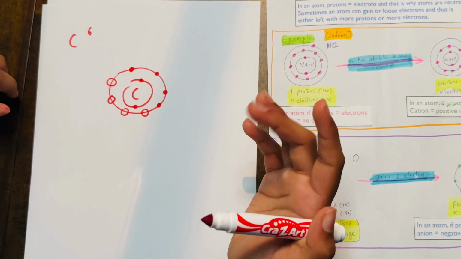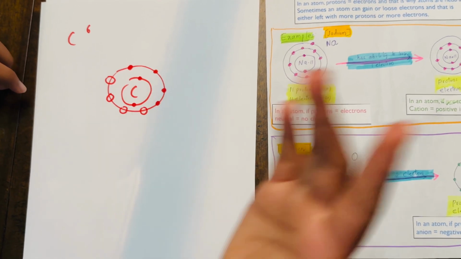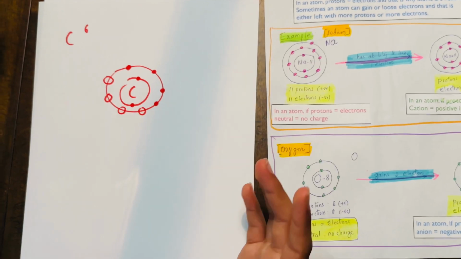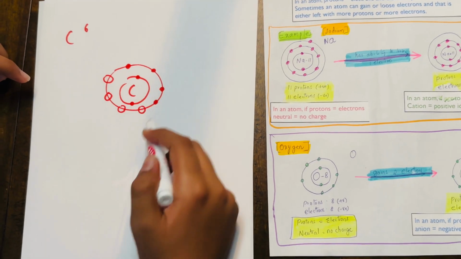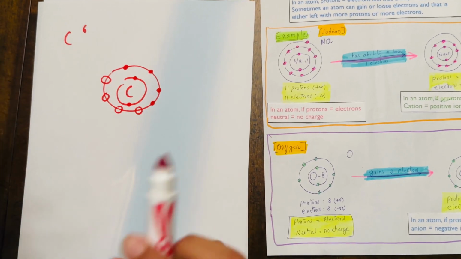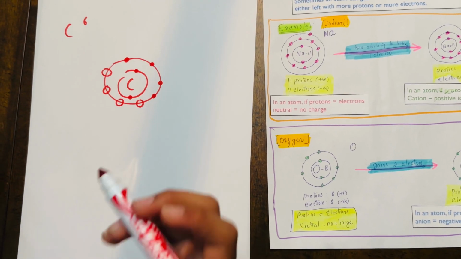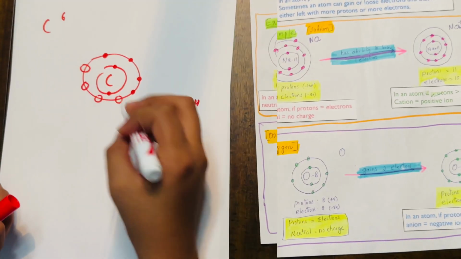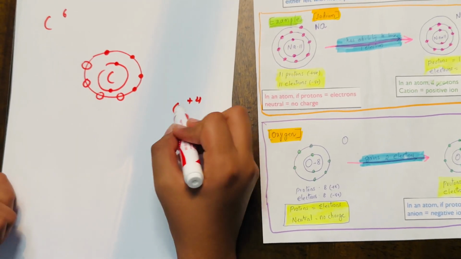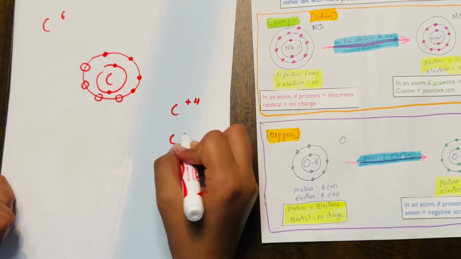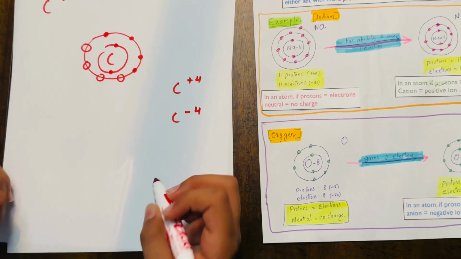Well, in this example, carbon, depending on the environment, can actually do whatever it wants. It can either gain 4 or lose 4, remain as a stable atom, or create a covalent bond with another element. We will go into what a covalent bond is in a future video. If it was to lose 4, we would write carbon plus 4, but if it was to gain 4, we would write carbon minus 4.